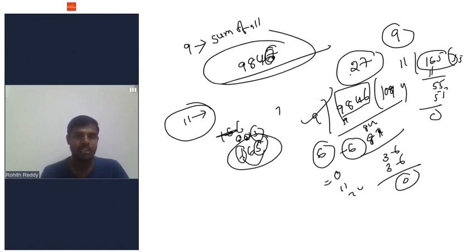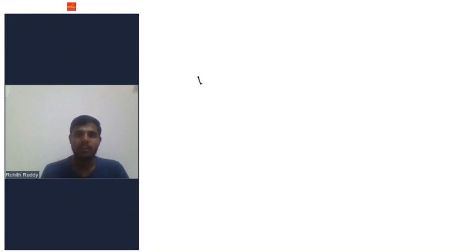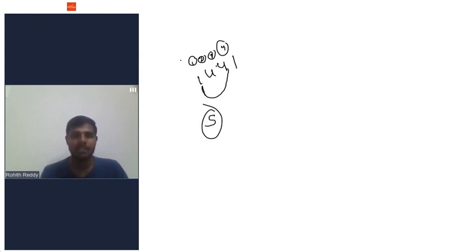Okay, don't get confused because it's very important. Take 1441. I want to check whether 1441 is divisible by 11 or not. First, I'll give their place names: first place, second place, third, fourth. Now I will add all the numbers at odd places. 1 is in an odd place and 4 is in an odd place. 1 plus 4 gives you 5. Next, the numbers in even places: 4 and 1.